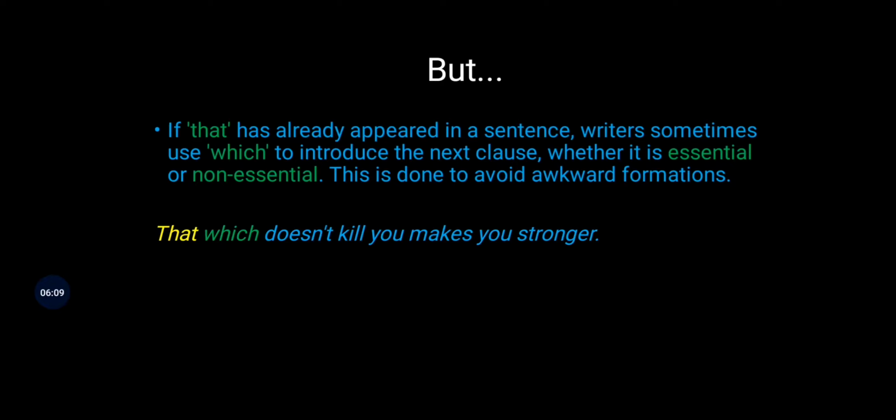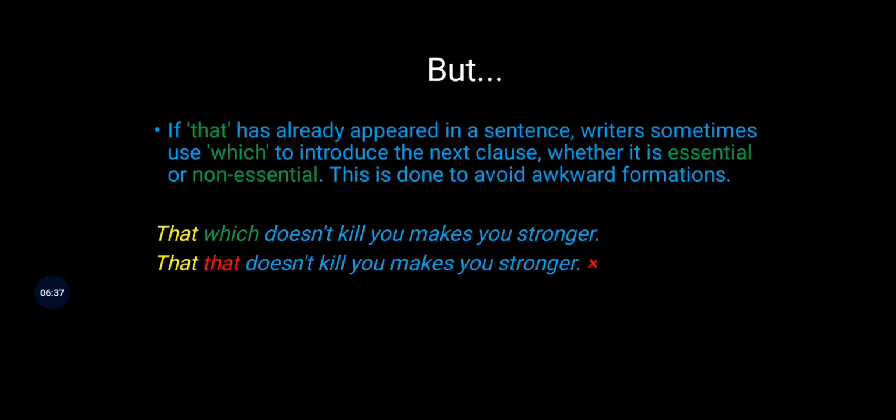So here, "that doesn't kill you", because that is something which doesn't kill me, it is an expression, it is a defining clause, it is an essential clause. So as per the rule we have to use that. But if I say the sentence "that that doesn't kill you makes you stronger", it appears very awkward. So in order to avoid that awkwardness, we use "that which doesn't kill you makes you stronger".